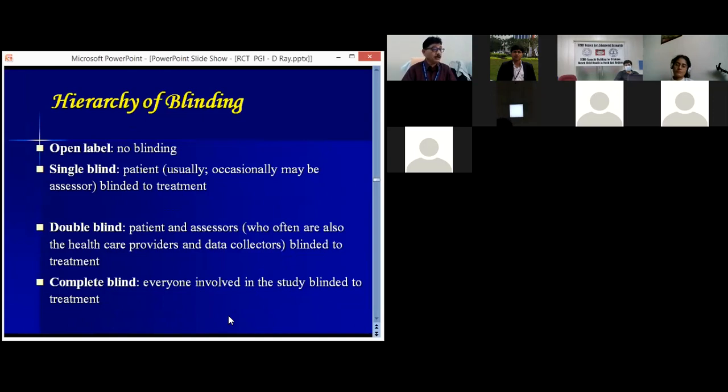It may be open label, that means no blinding. Everybody knows who is getting the treatment and who is getting the control. Single blinded is usually the patient. Double blinded is when both the patient and the assessor are blinded. Complete blinded means everyone involved in the study is blinded to the treatment.